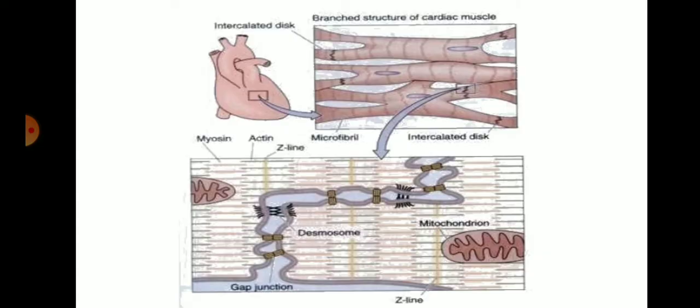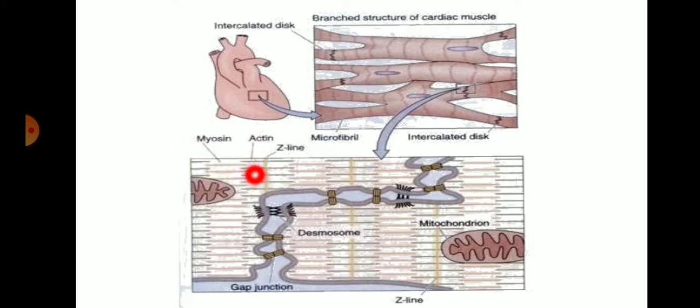This is the tissue section of the cardiac cell, showing the intercalated disc of the cardiac muscle. So this is the structure of the cardiac muscle. In this figure you can see the portion in a large view, containing myosin and actin.